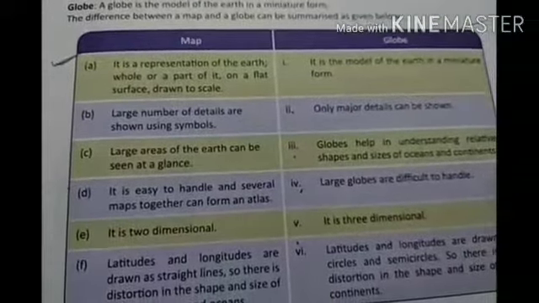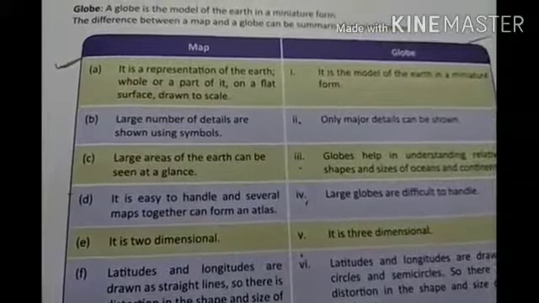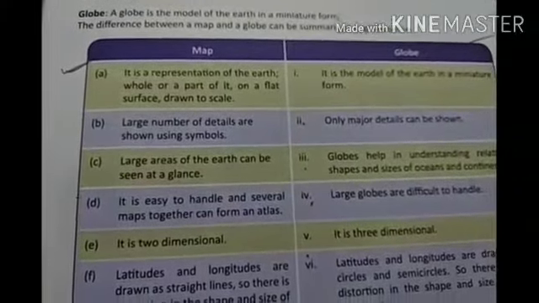Now, we have already studied about map and the globe. You can see over here it is given in the tabular form, and I have already explained to you about this. So children, I hope you have understood this much. Read the chapter once again. Read the difference once again.